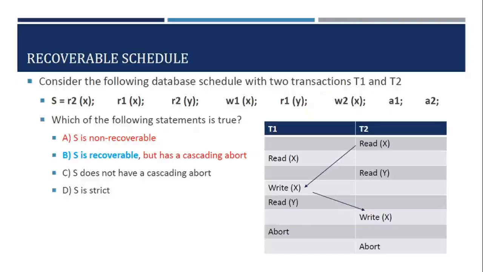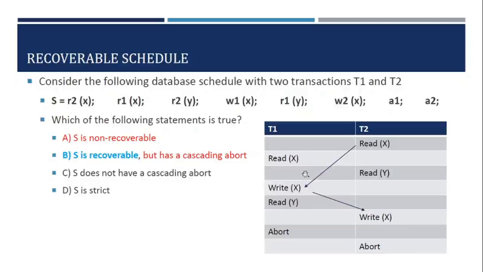So the read should always come from a committed transaction for a schedule to be recoverable. In other words, if you read a value of a database item from another transaction, we should postpone the commit until the parent transaction has committed.